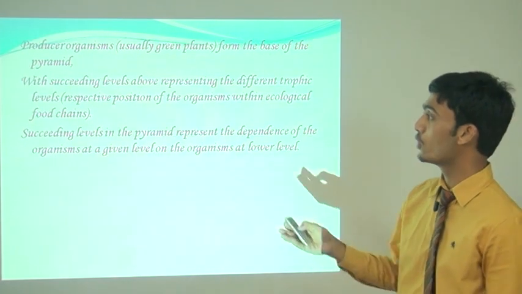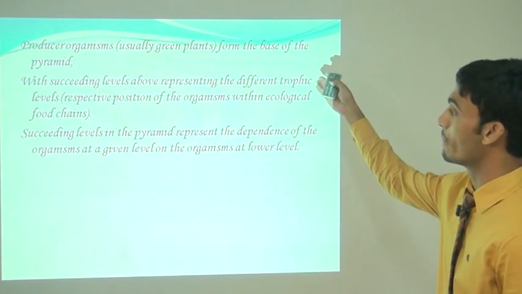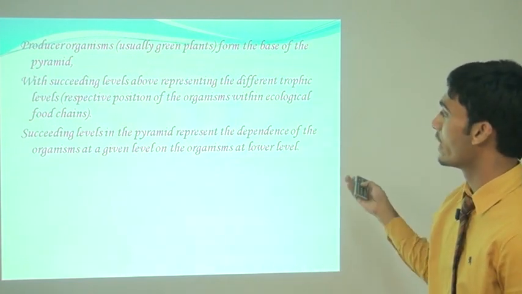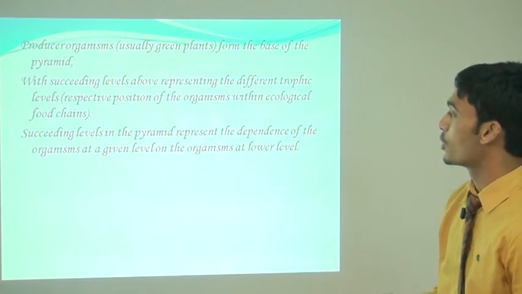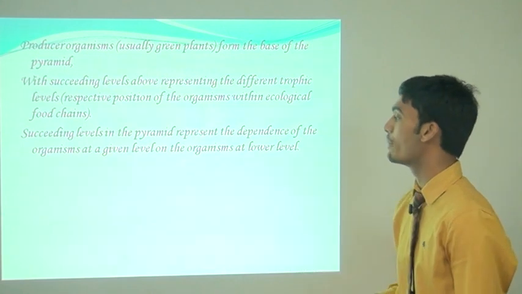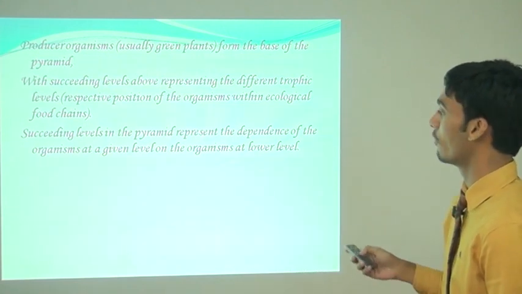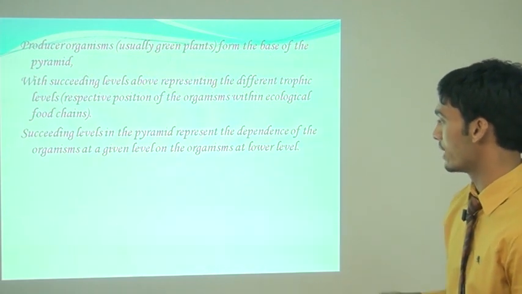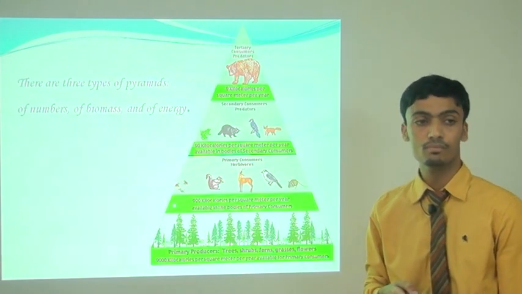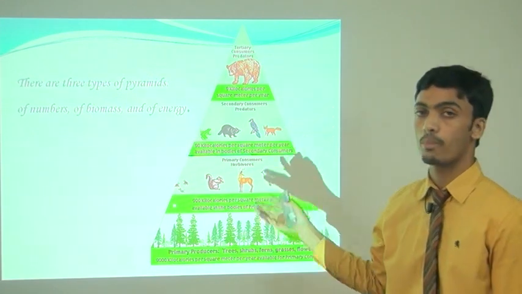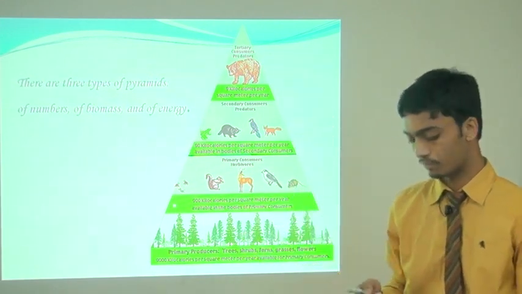Producers, usually plants, form the base of the pyramid, with succeeding levels above representing the different trophic levels, the respective position of the organism within an ecological food chain. Succeeding levels in the pyramid represent the dependence of the organism at the given level on the organism at the lower level. There are mainly 3 types of pyramid: pyramid of number, pyramid of biomass and pyramid of energy.